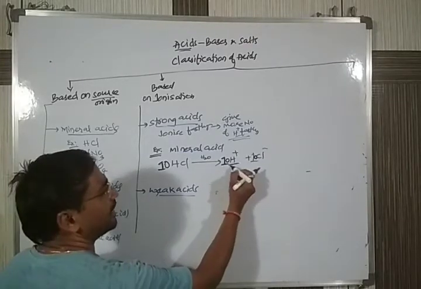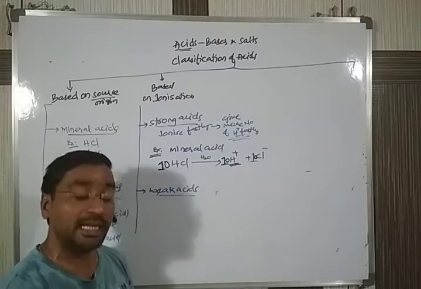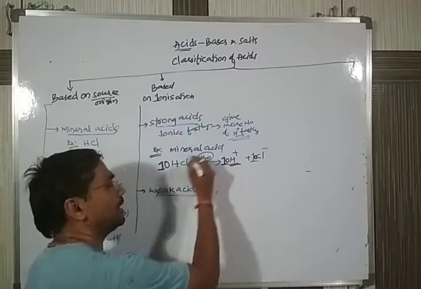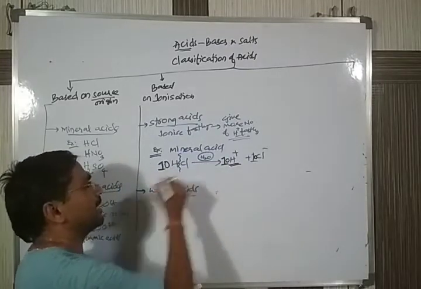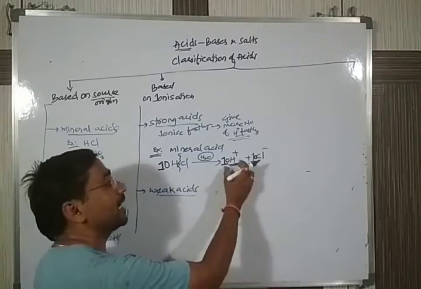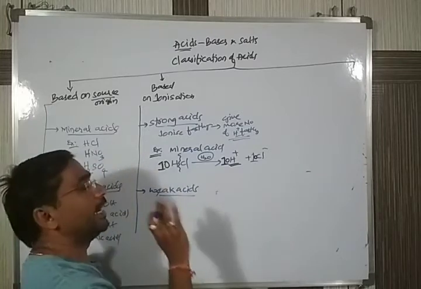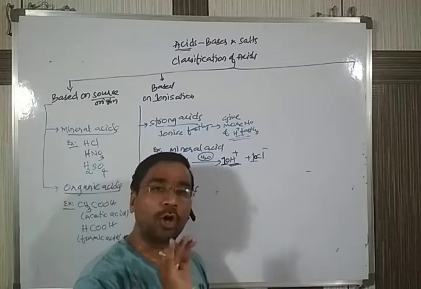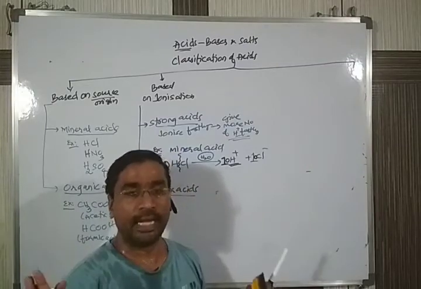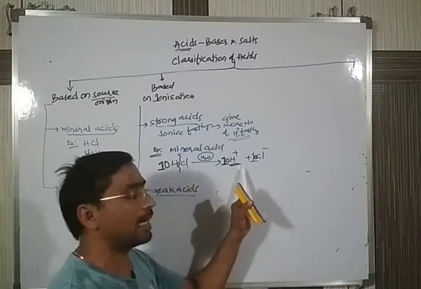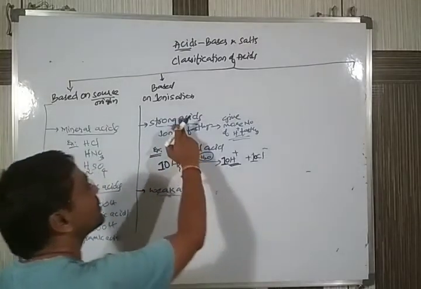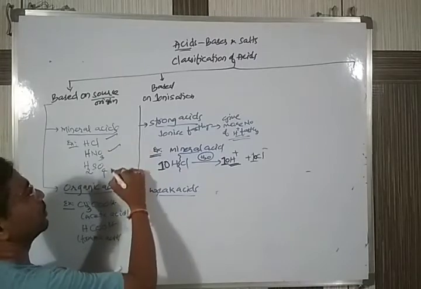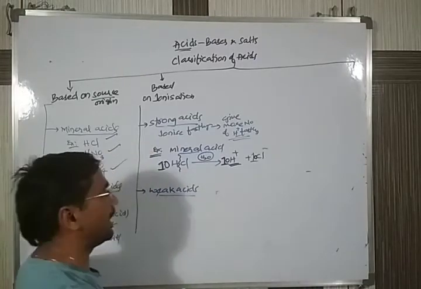So it is giving H plus ions readily. Within a second, as soon as you add the water, all the HCl molecules will divide and give H plus ions readily. So any substance which gives H plus ions readily is called a strong acid. The best examples are mineral acids like HCl, HNO3, H2S, all called mineral acids.